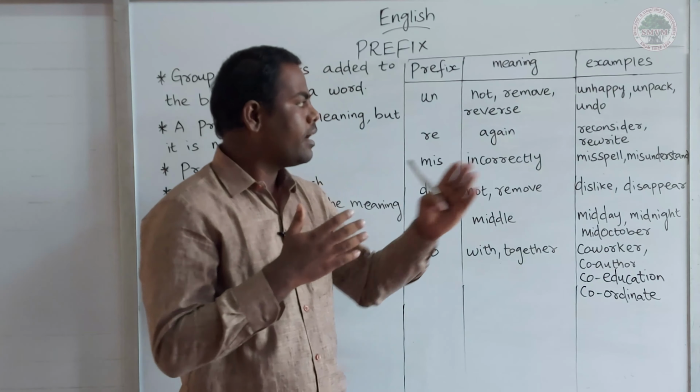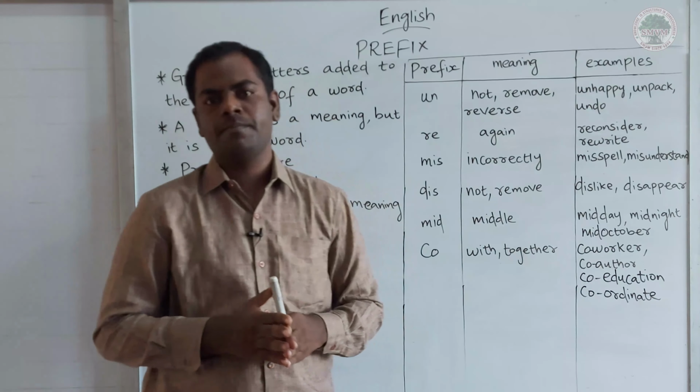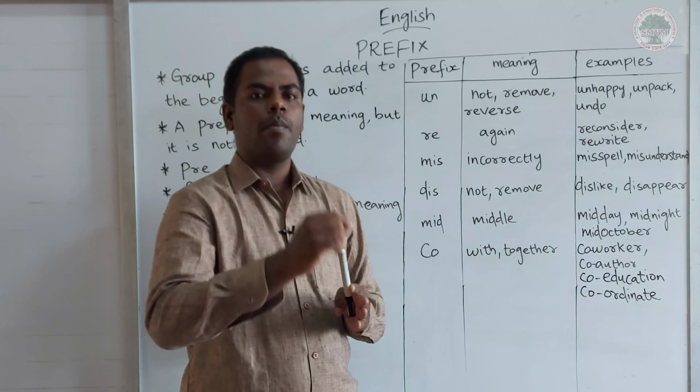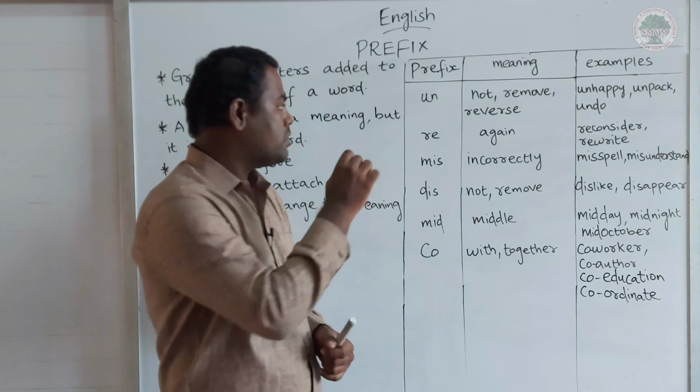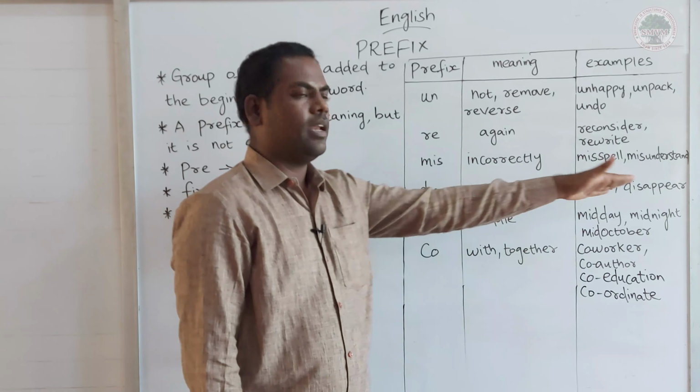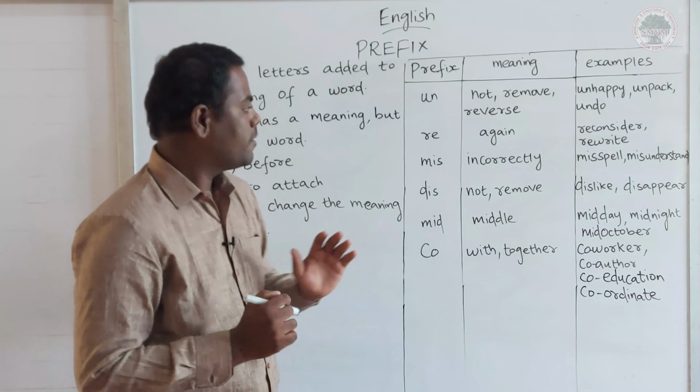Okay. Next one, understand. Understand is a root word. Now I am going to add one prefix. The prefix is M-I-S, miss. Right? Now, the meaning will be changed. Understand, misunderstand, which means incorrect. Okay, my dear students. So, spell and understand, both are root words. Here we have added the prefix miss. So, misspell and misunderstand. Right, my dear students?